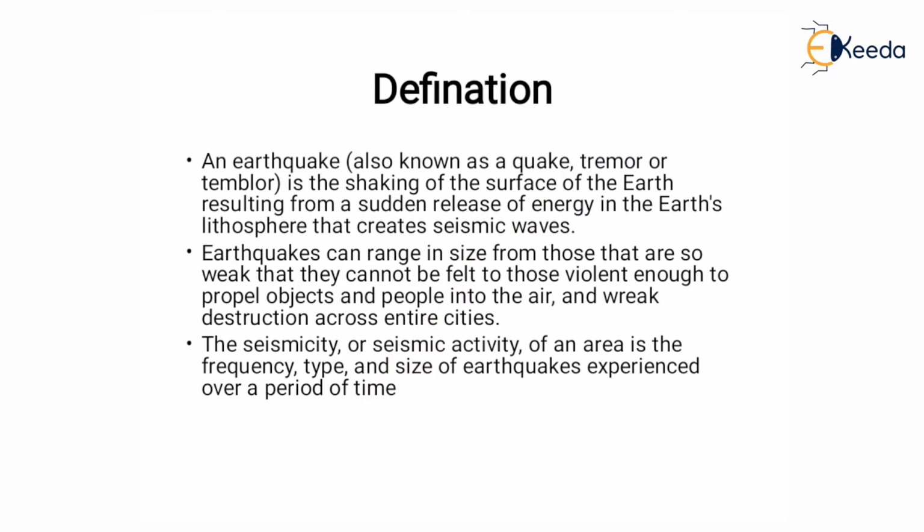So see the definition. An earthquake, also known as a quake or tremor, is the shaking of the surface of the earth resulting from the sudden release of energy in the earth's lithosphere that creates seismic waves. So the definition tells us it is a sudden vibration or shaking of the surface, and it develops due to a sudden release of energy. This energy comes from the lithosphere, and it is released in the form of waves, and that wave is called a seismic wave.